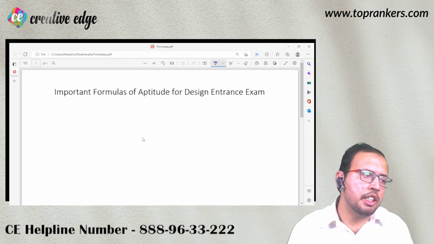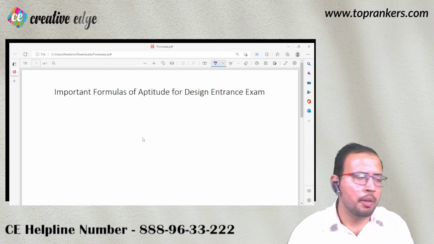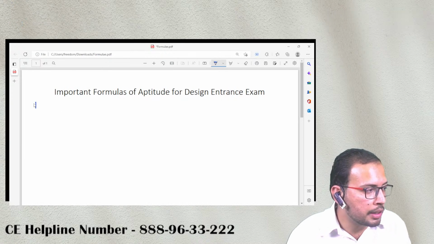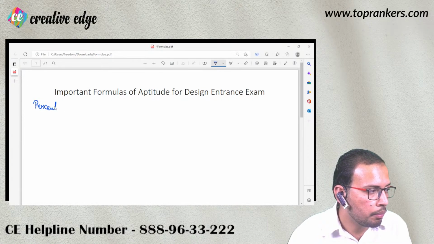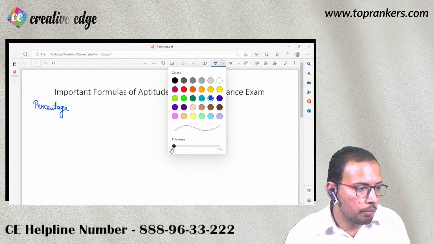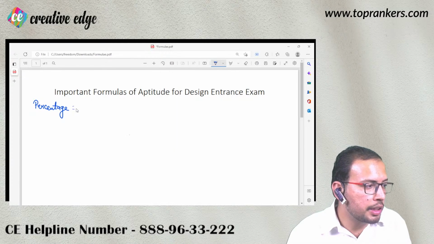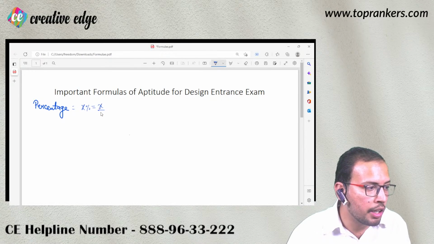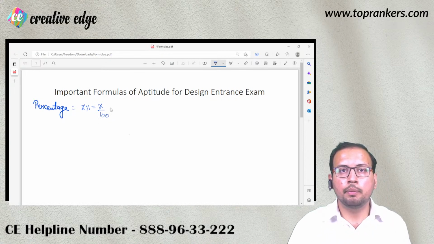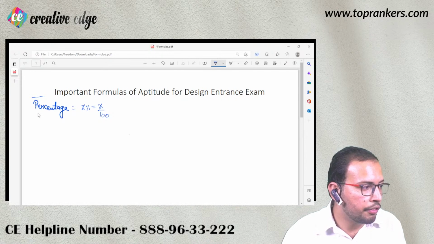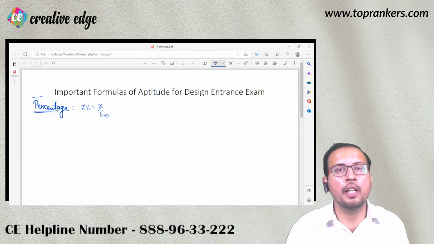Now when we talk about percentage, first we should understand its definition. What exactly does percentage refer to? Percentage is something divided by 100. When I say x%, it simply means x upon 100. This is the very basic term that you should all be aware of.